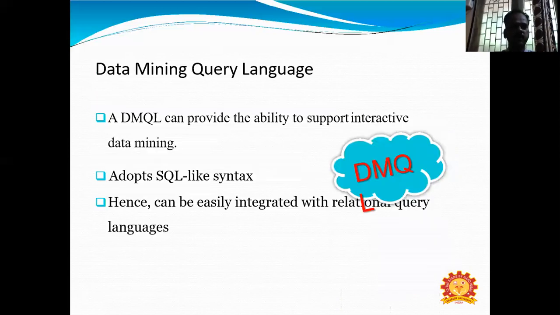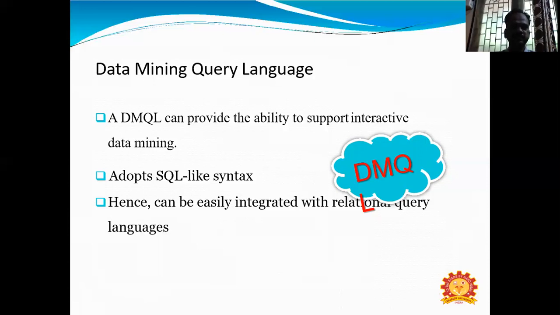Data mining query language can provide the ability to support interactive data mining. It adopts SQL-like syntax, hence can be easily integrated with relational query languages.